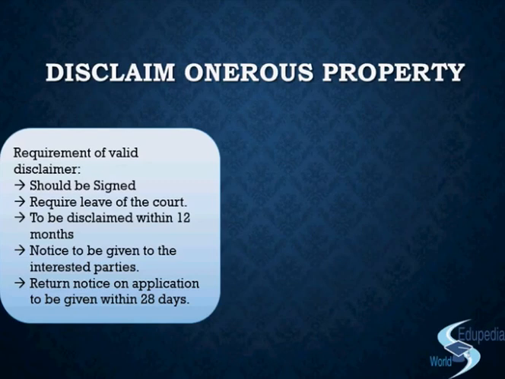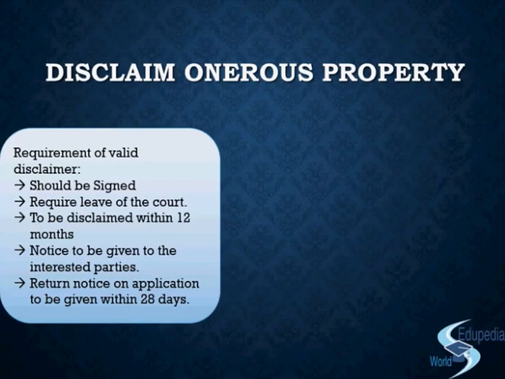But for example, if from the day of appointment, there are certain contracts that were not known to the liquidator in the beginning, but came to his notice somewhere later, like maybe 1 month later, 2 months later, 3 months later, so you will construe that 12 months from the date when the case has approached the liquidator. The liquidator becomes aware of the case, right? So if there is any property that comes into the notice of the liquidator, suppose 3 months hence, then from that day the liquidator will have another 12 months period to disclaim the property, right? And this time period can also be extended by the court,